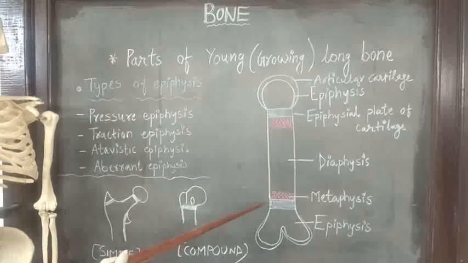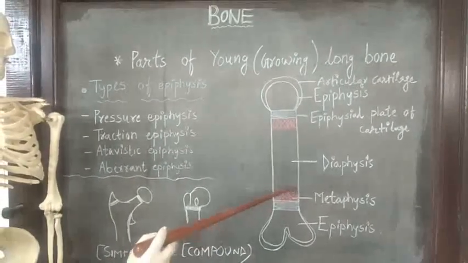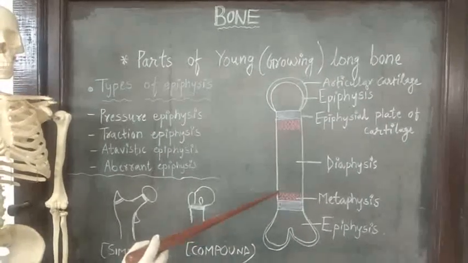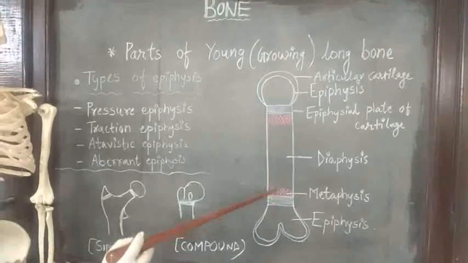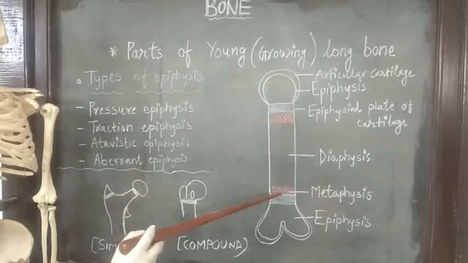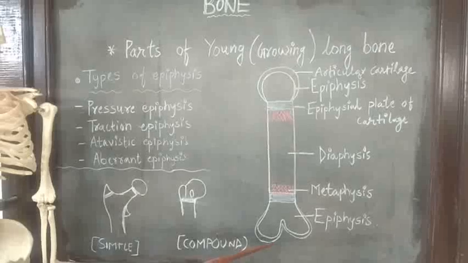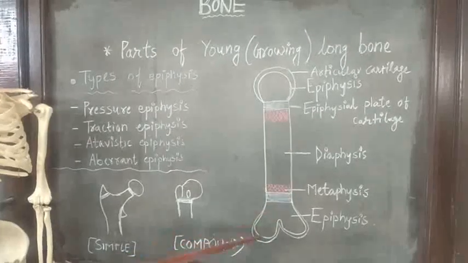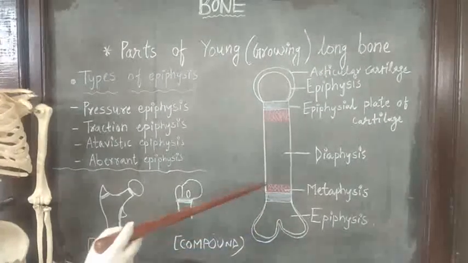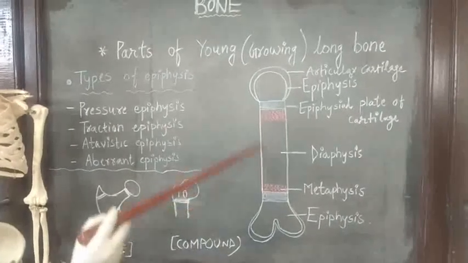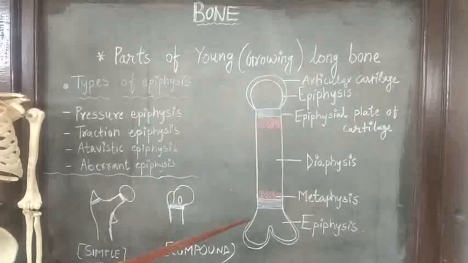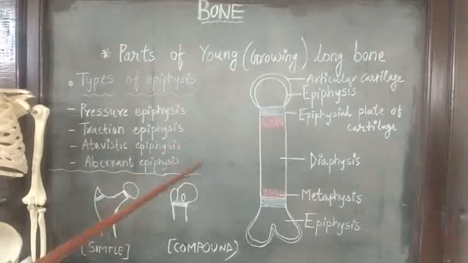Sometimes this part of metaphysis lies within the joint capsule, and what happens? Infection from the metaphysis can spread to the joint capsule, or infection from the joint capsule also can spread to the metaphysis. Okay, so these are the parts of young or growing long bone.